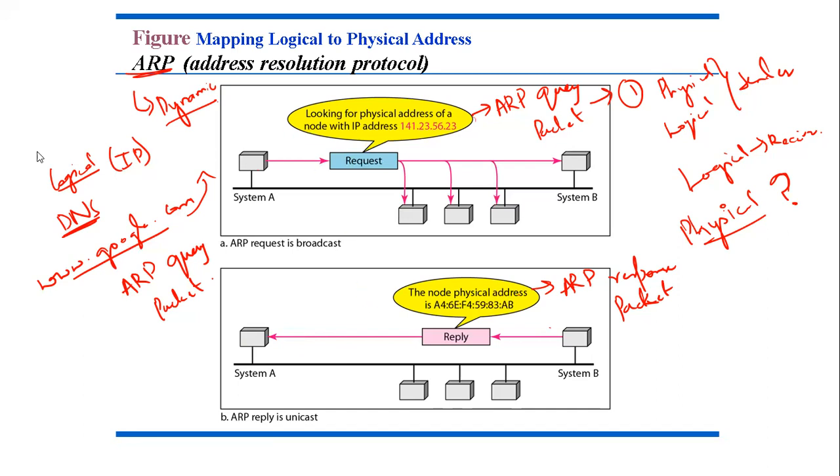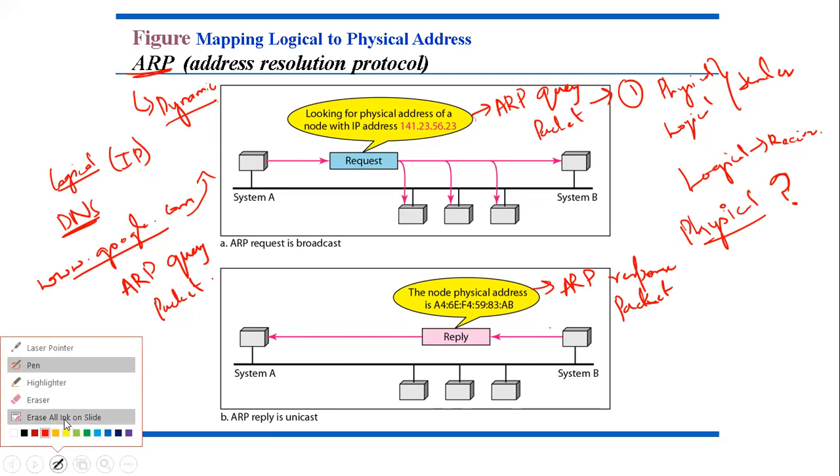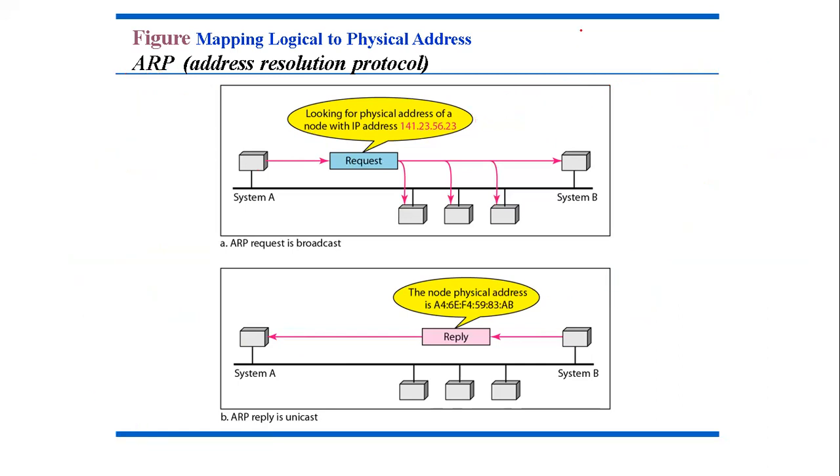Okay, now in this figure we will just understand this clearly. So here, first and foremost, we see that the system on the left, which is system A, has a packet that needs to be delivered to another system B. What is the IP address? 141.23.56.23.